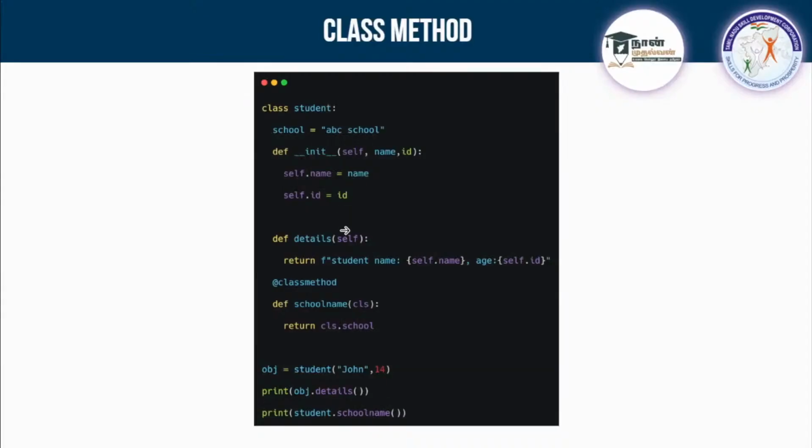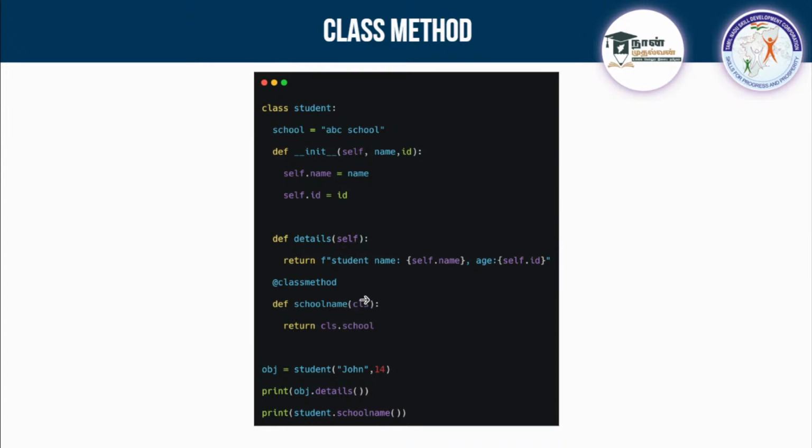Okay, and regarding this, how to create a class method? You have a class variable like this. For example, in the car we have created wheels, right? So in the student class, I am creating a school equal to some common name. If I want to use that inside a function, I can create a function, and instead of self I can pass this CLS.